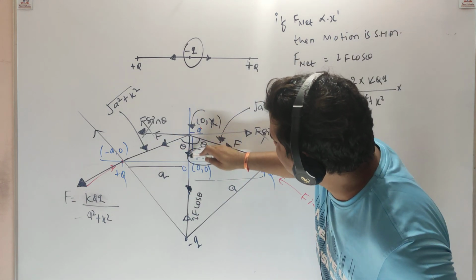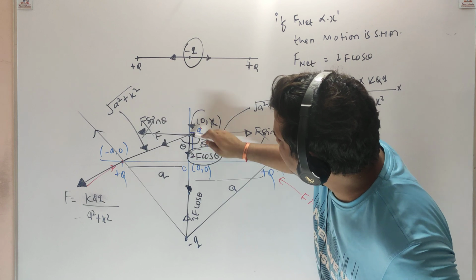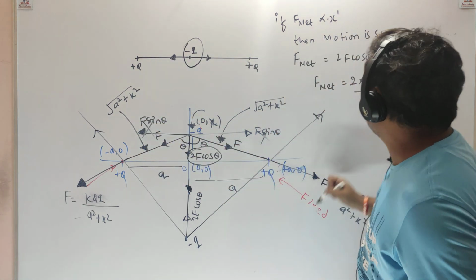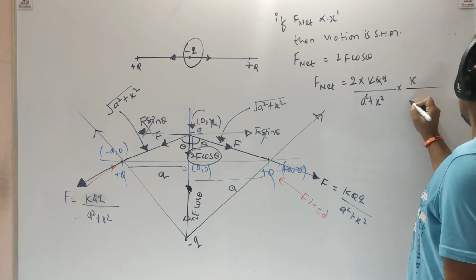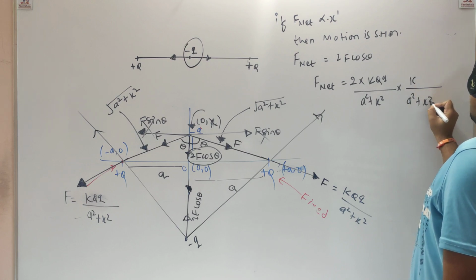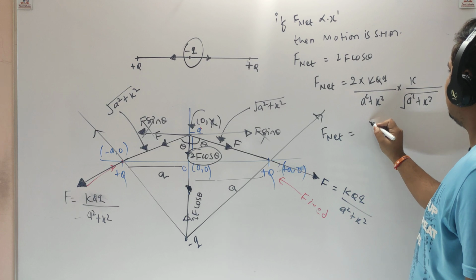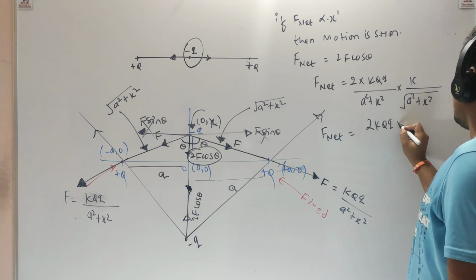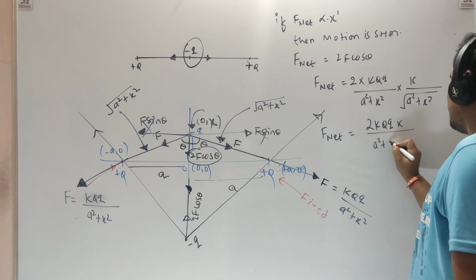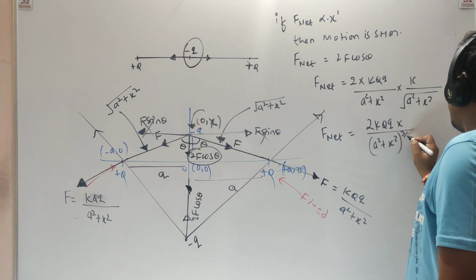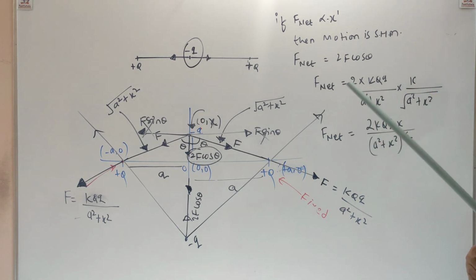Base is x, and hypotenuse is under root a square plus x square. So you got F net as 2k Q q x divided by a square plus x square power 3 by 2.